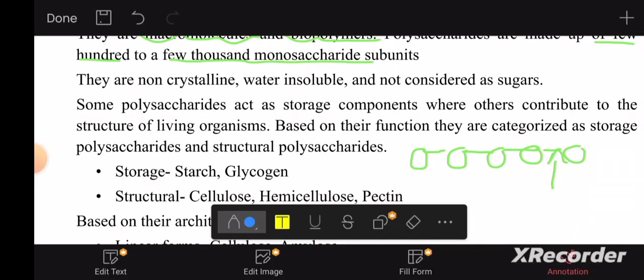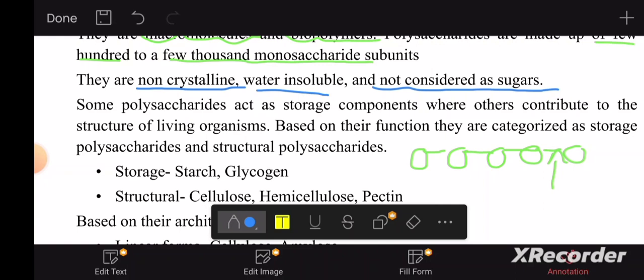They're non-crystalline, so you can't see them as crystals. And they're water insoluble. They do not dissolve in water. And they're not considered as sugars. We saw that at the very beginning too. And they're not crystalline, therefore you can't consider them as sugars anyway.